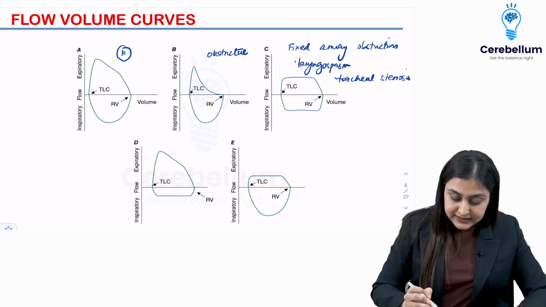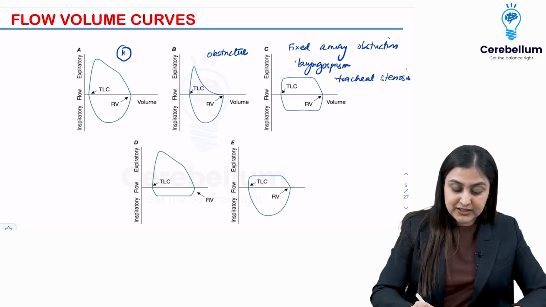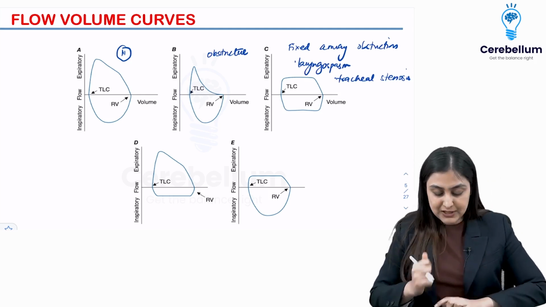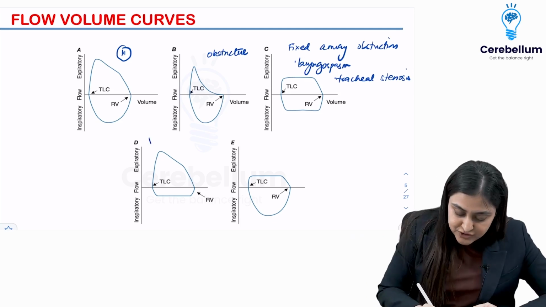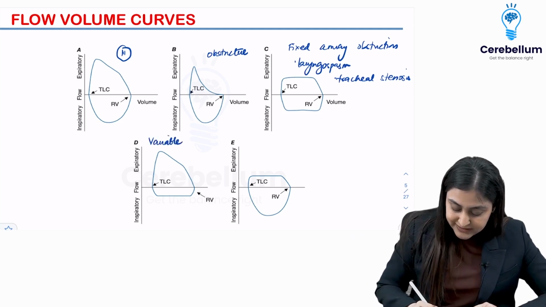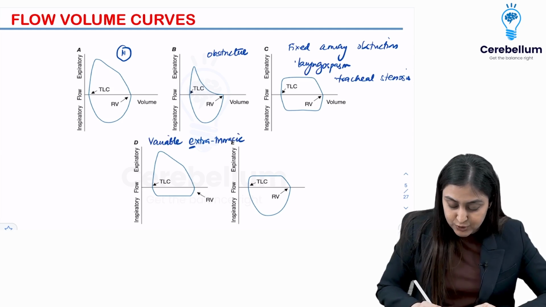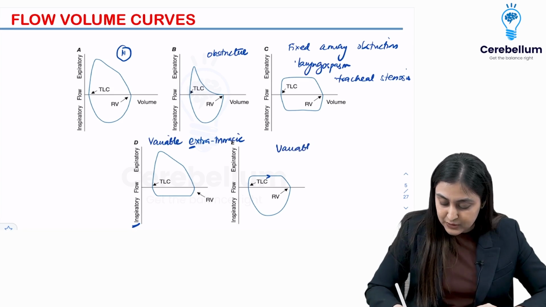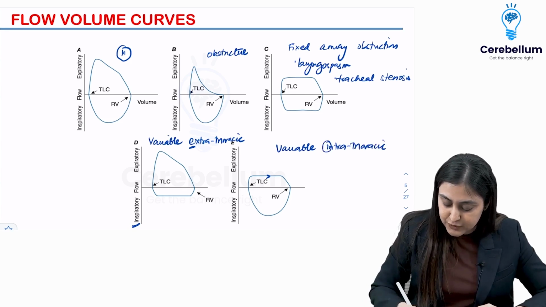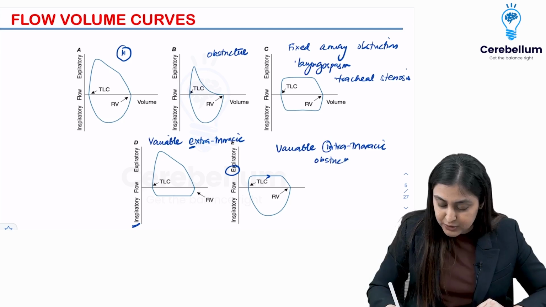If you see that the deficit or the flattening is only in the inspiratory part of the curve, here this is an example of a cross mnemonic again. Yeah, so here what you want to remember, when you see that the flattening is only inspiratory, this is a variable obstruction, but a variable extrathoracic obstruction. Yeah, so here E and I never go together. In this graph, when you see it's the expiratory curve which is flattened, the diagnosis becomes variable intrathoracic obstruction, right? So this is how you remember E and I as a cross mnemonic. Okay, so this is about the variable obstruction.